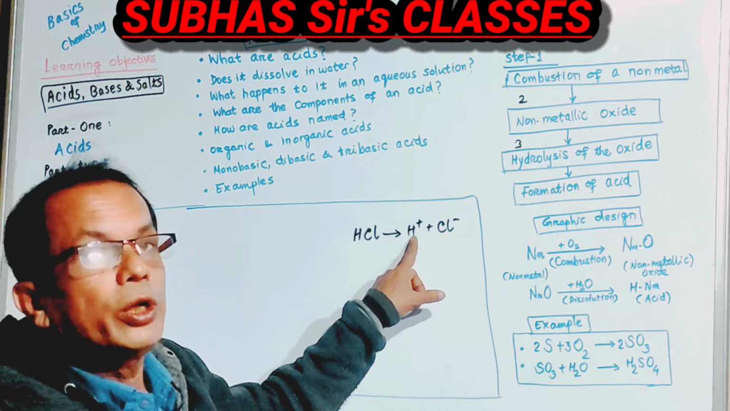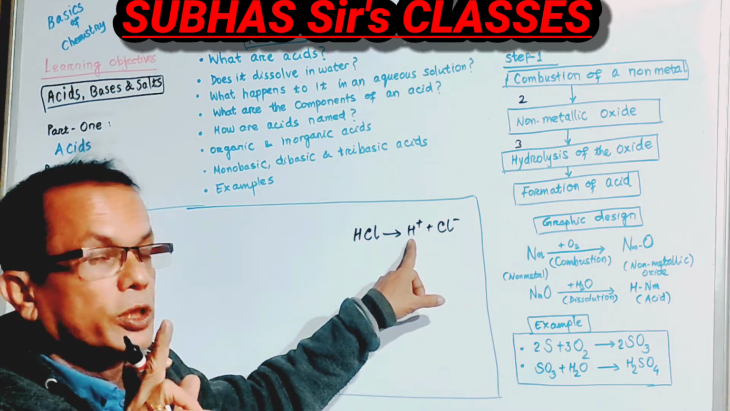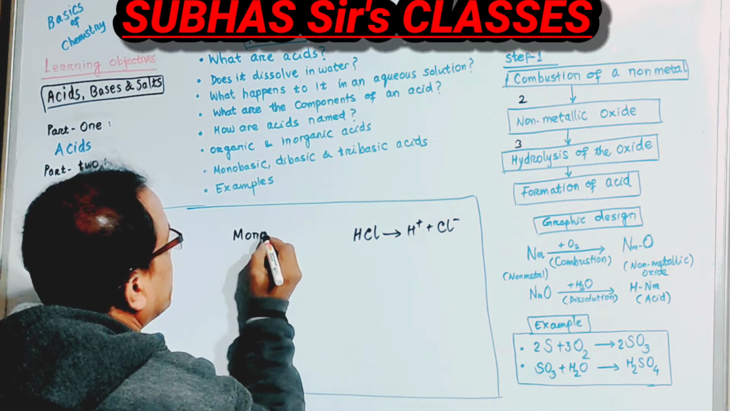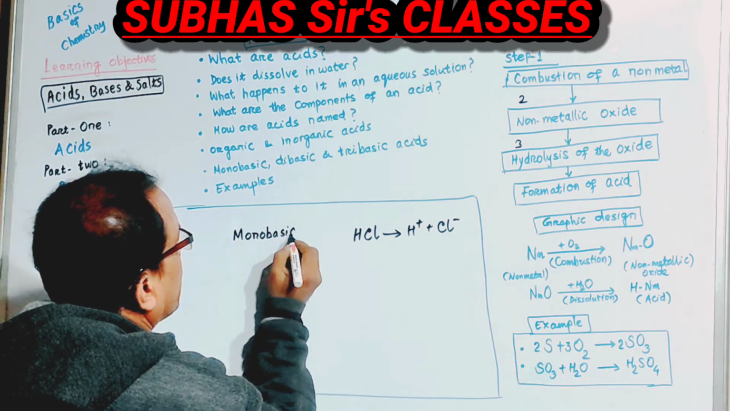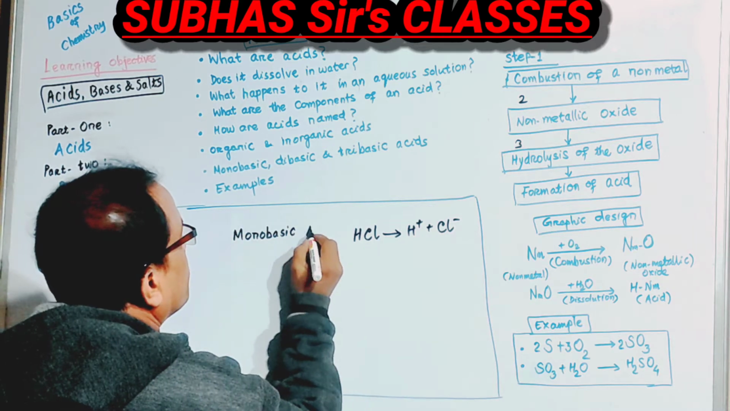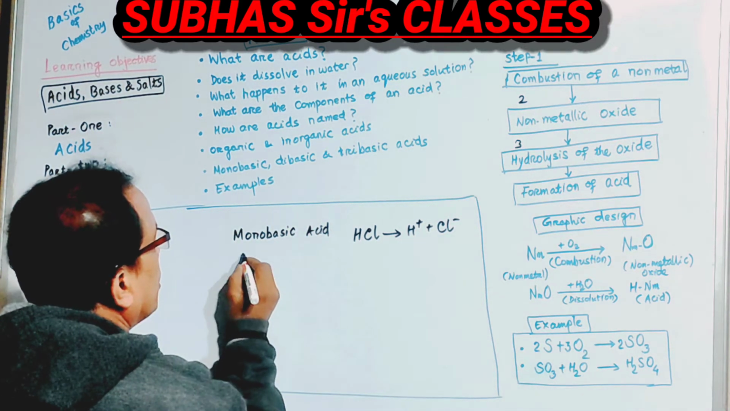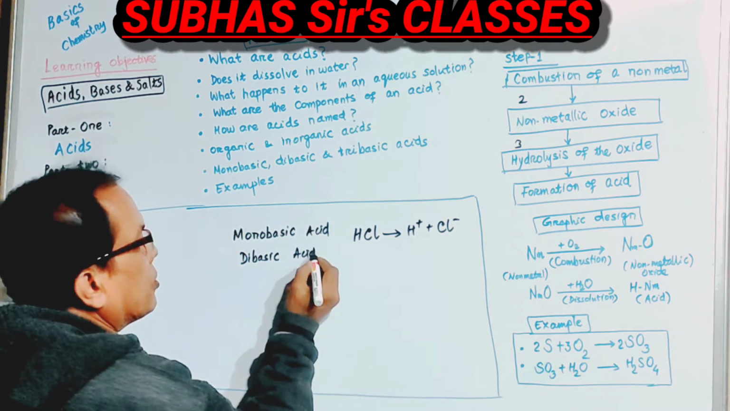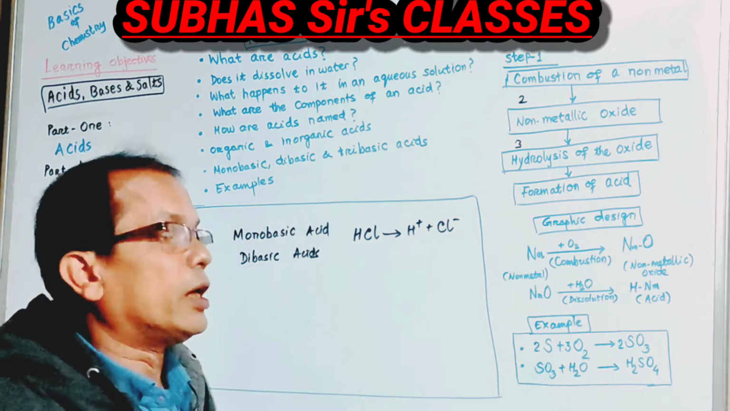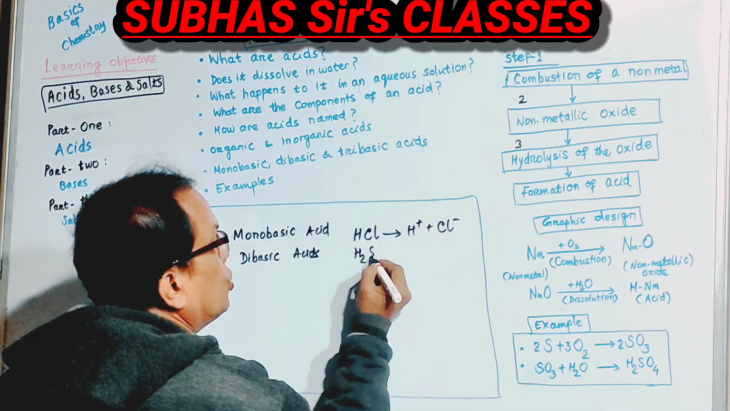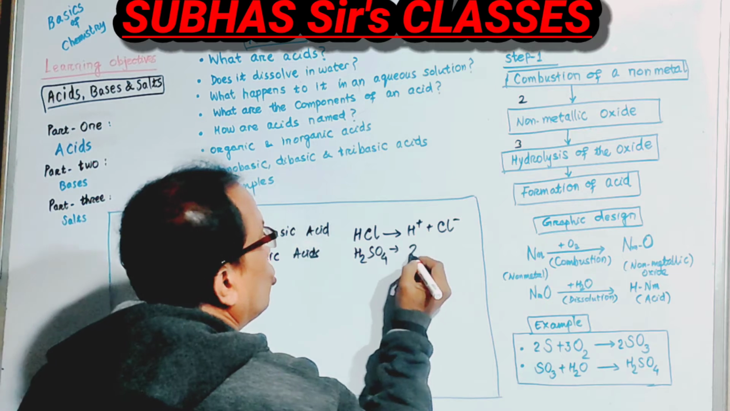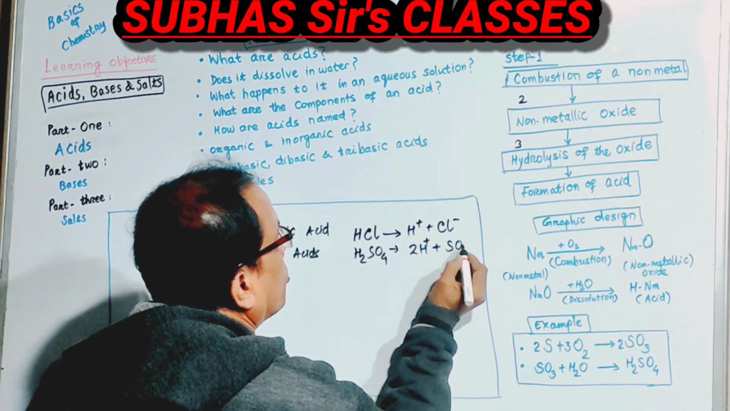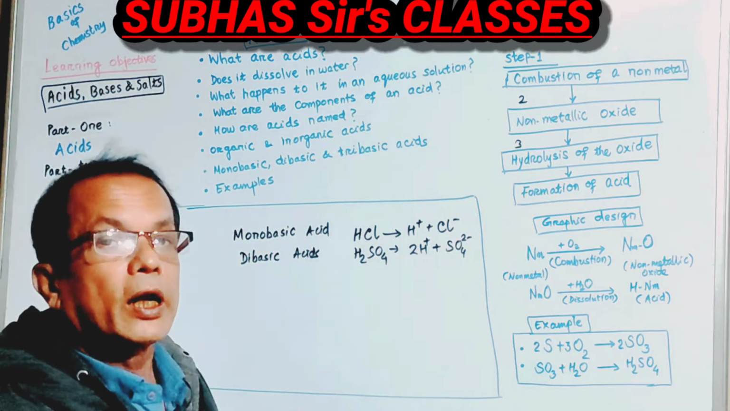Since it contains only one atom of hydrogen, it is called a monobasic acid. A monobasic acid is an acid that contains only a single hydrogen ion. You have seen dibasic acids. Dibasic acids are acids that contain two hydrogen ions. See the reaction: H2SO4 will give you 2H plus and a sulfate ion. Then what will be a tribasic acid?